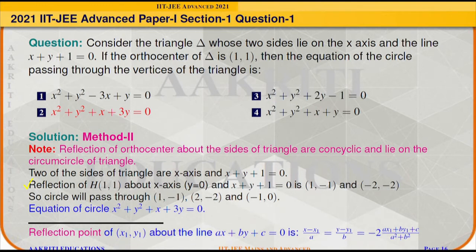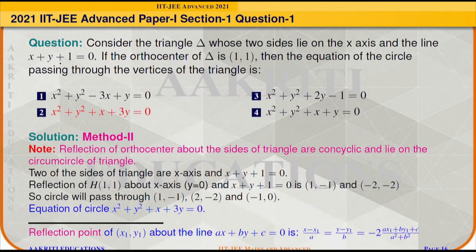So the reflection points will come out as (1, -1) and (-2, -2) respectively. Also, we know that one of the vertices of this triangle will be the intersection of the x-axis and the line x + y + 1 = 0, which is nothing but (-1, 0). So we have to find the equation of the circle which passes through the two reflection points (1, -1) and (2, -2) and the one vertex of the triangle, (-1, 0).